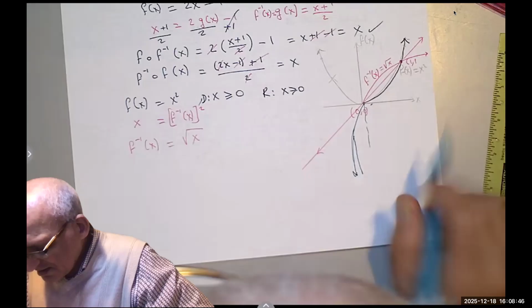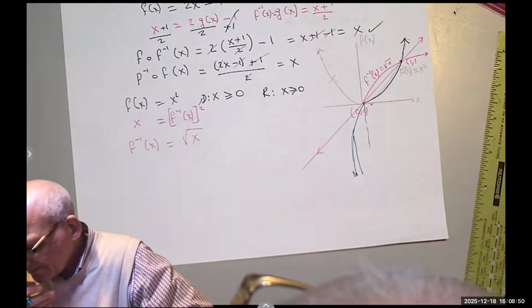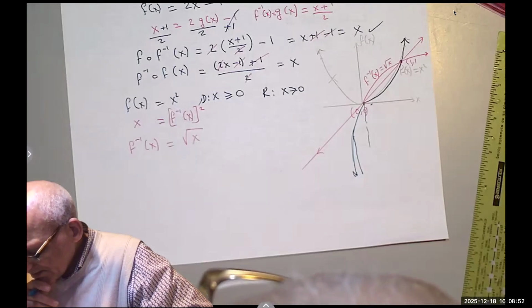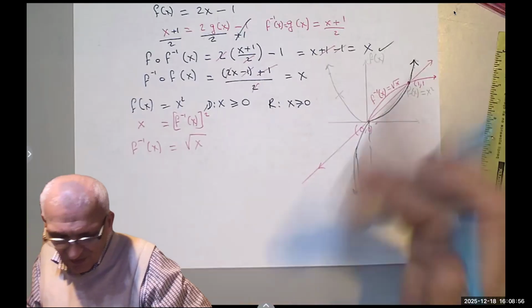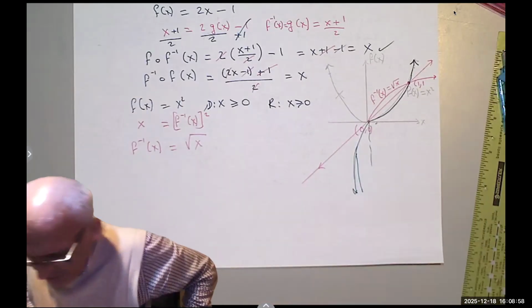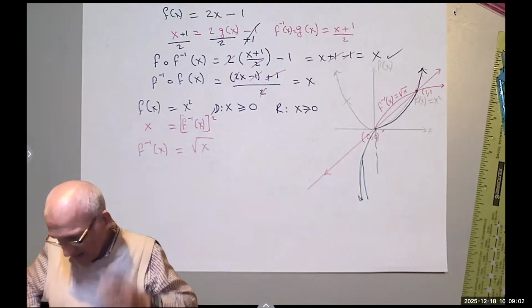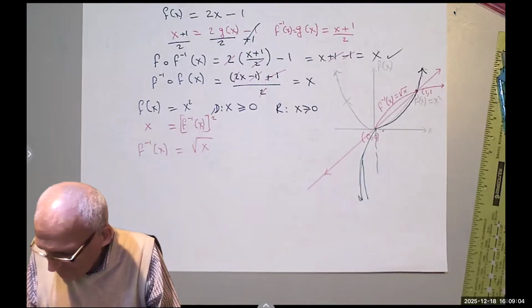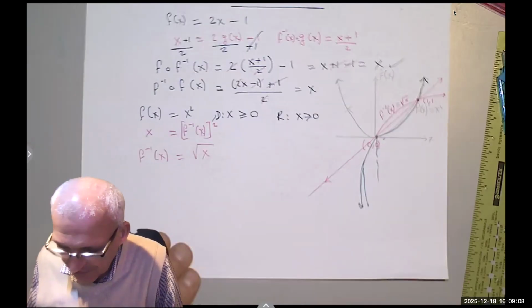And it's the same thing. I think we stop here. I mean, we can plot it, but you will get the negative root of x if you take the left branch.